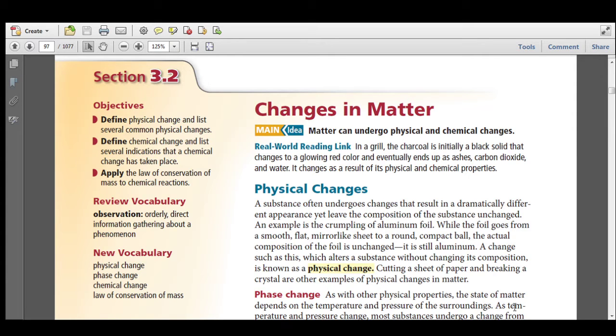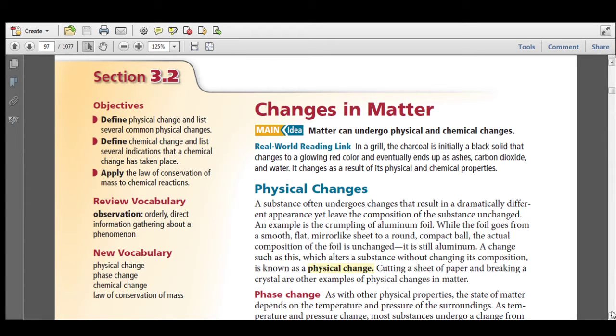Section 3.2, Changes in Matter. Some objectives are: define physical change and list several common physical changes. Define chemical change and list several indications that a chemical change has taken place. Apply the law of conservation of mass to chemical reactions.